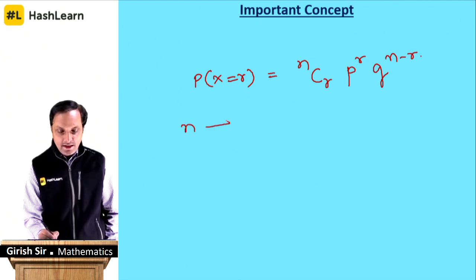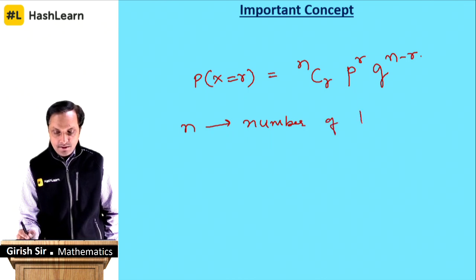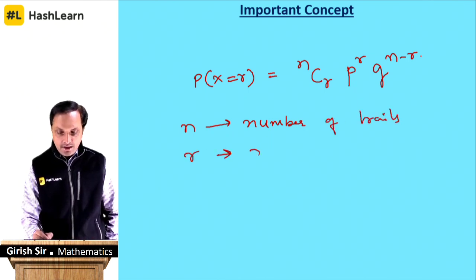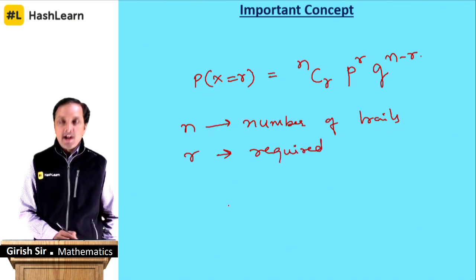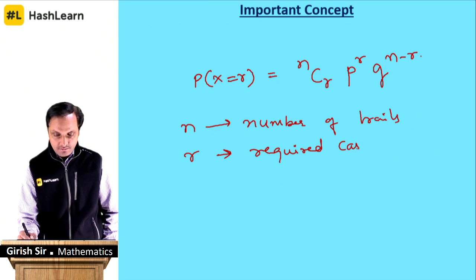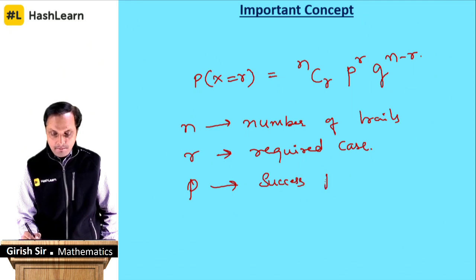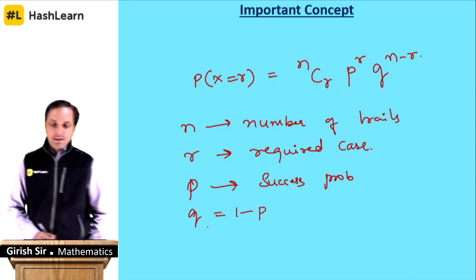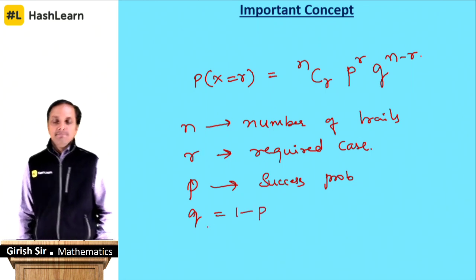What is n? n is the number of trials. r is the required case. p is the success probability. q is 1 minus p.